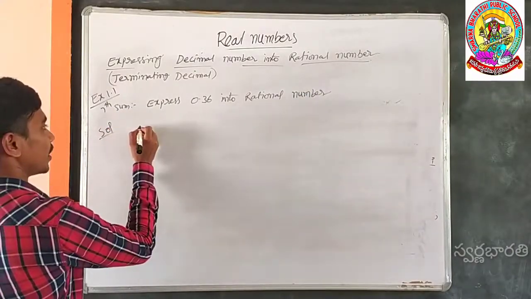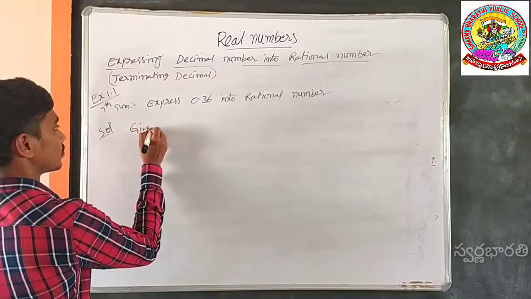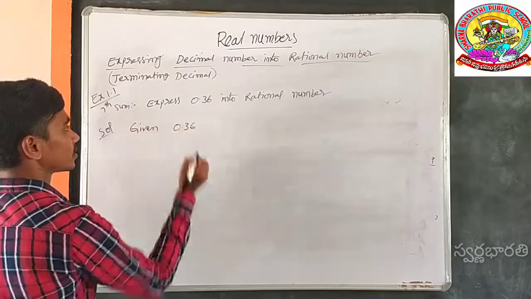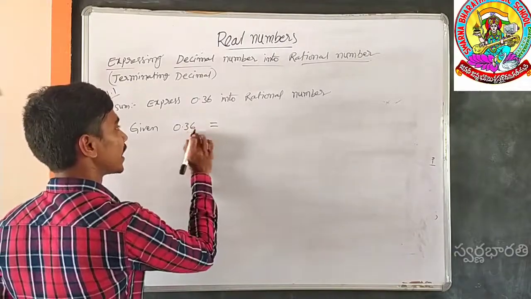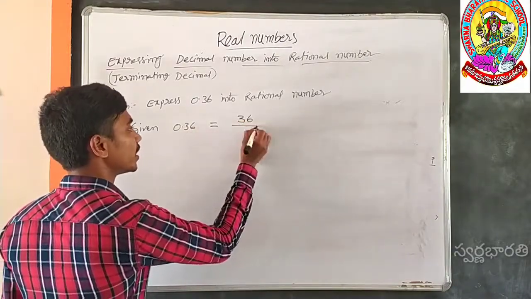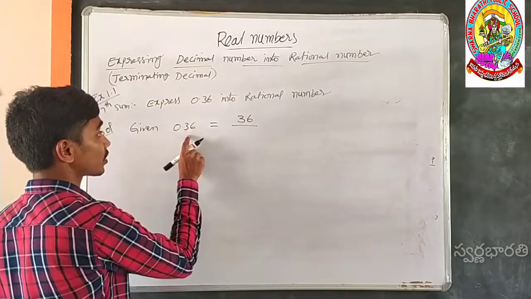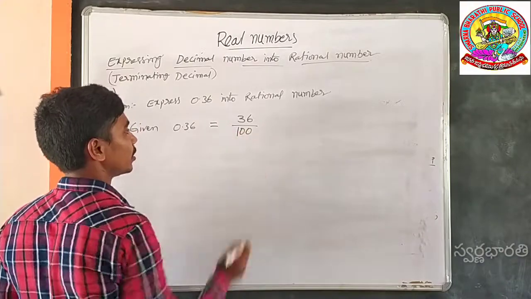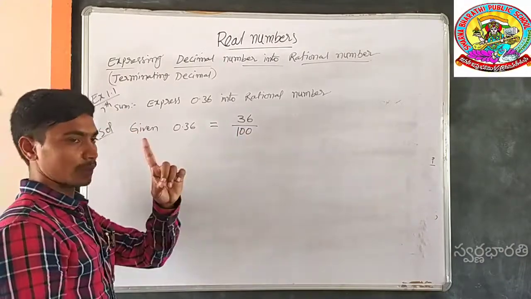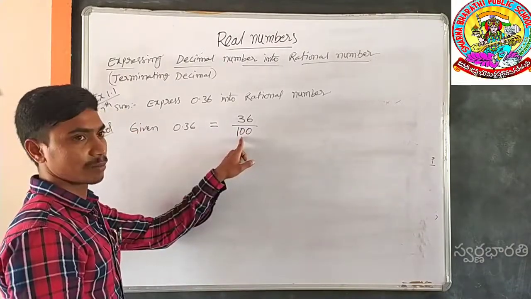Solution. The given decimal is 0.36. How can we express it in the form of p by q? By simply writing 36 by, here the decimal point is after two decimal places, so write 100. If the decimal point is after only one place, you divide the number with 10.